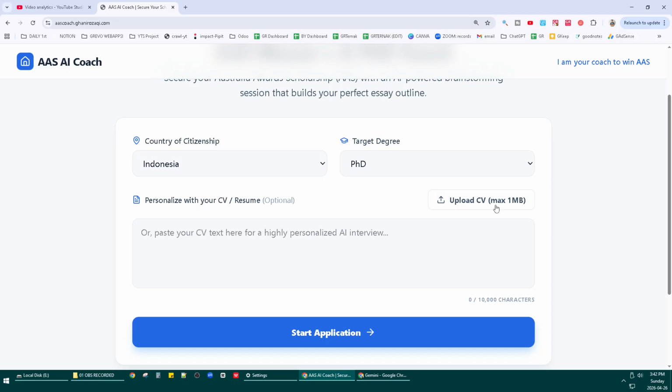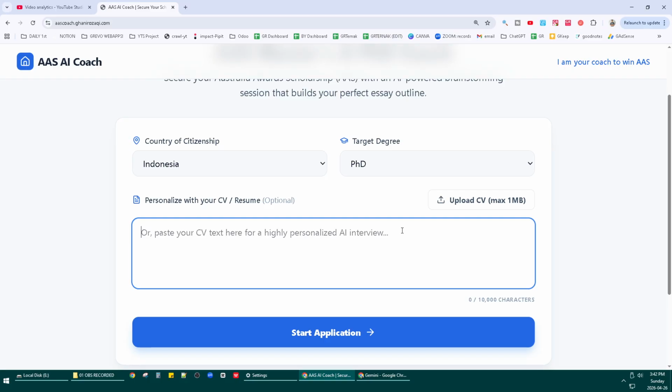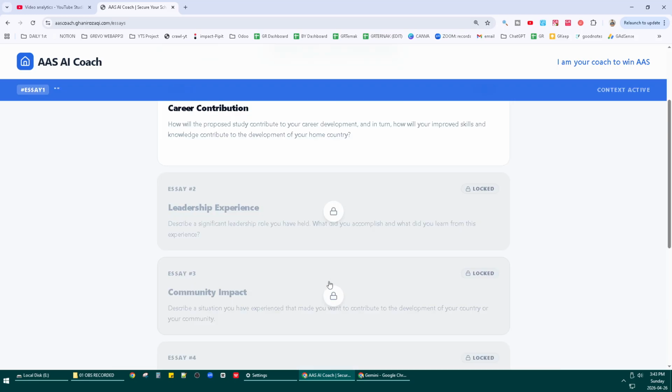So I suggest you upload your CV, but if you don't want to, you can tell the AI about yourself here, whatever you want, for instance, I am a teacher looking for a new degree in order to improve my career. Okay, and then after that you can click start application.